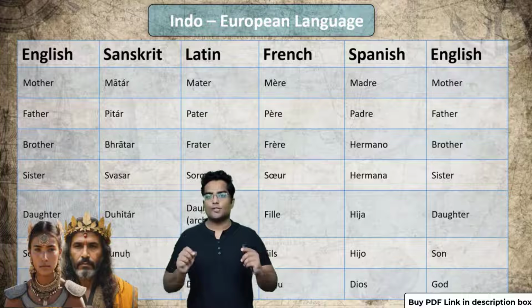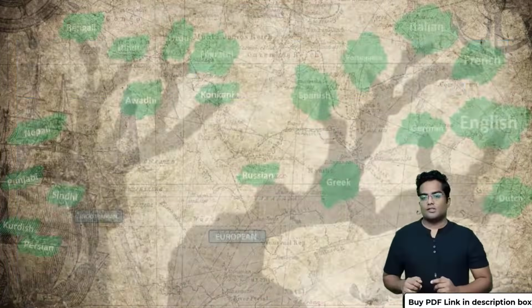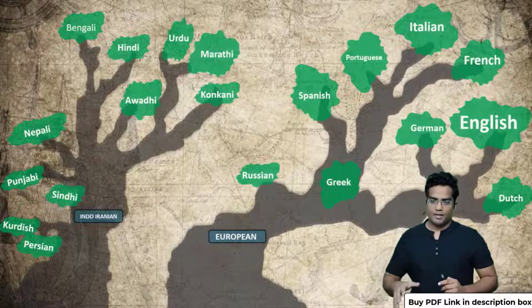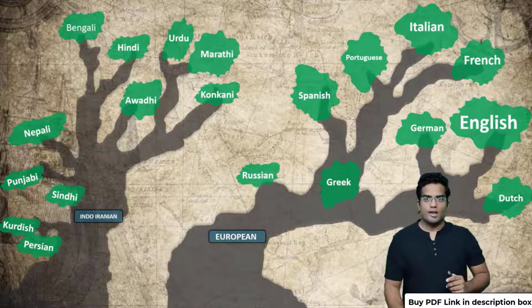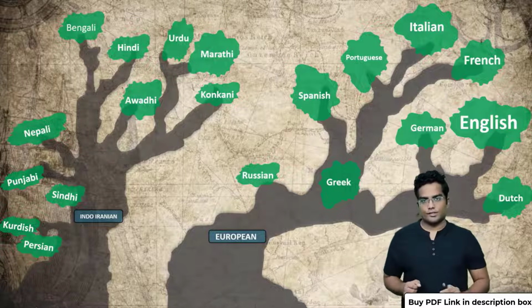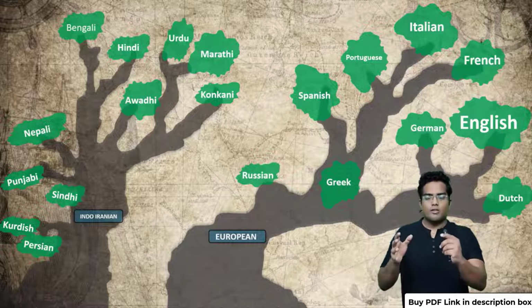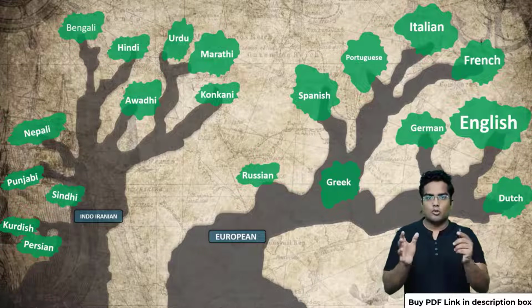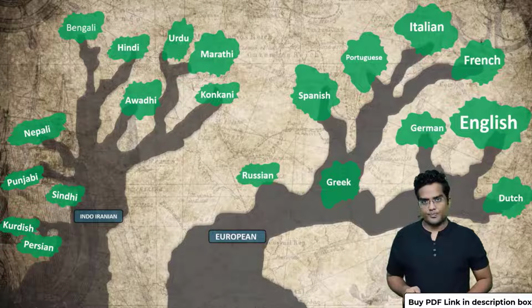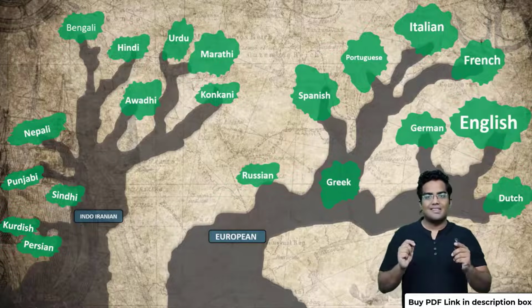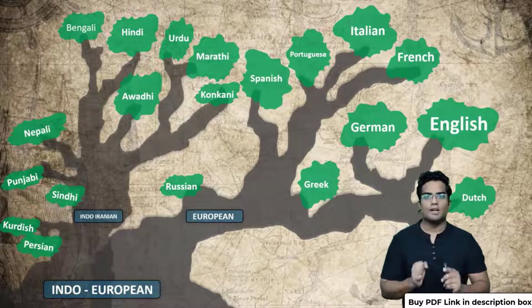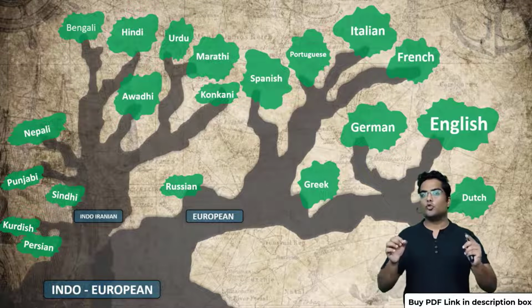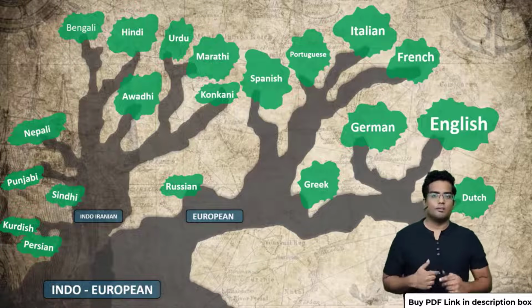To explain you better, let me show you the family tree, right? So once again, this is the family tree. In front of you, you have once again the Indo-Iranian language, okay? The left side, you have the Indo-Iranian language. And on the right side, you have the European languages, right? Now, there are many words which are common to both of these language trees, right? So the reason is there is a common language called the Indo-European language, right? Indo-European language. Let me repeat it again.